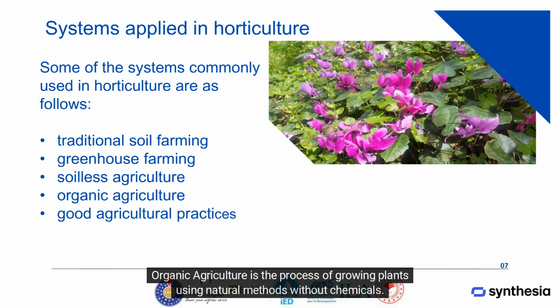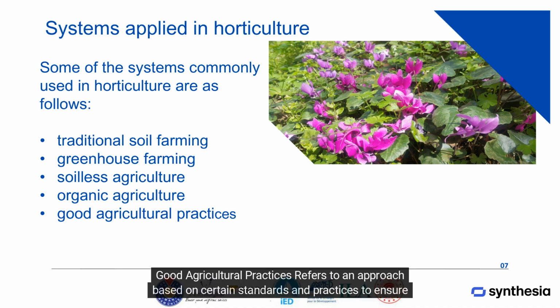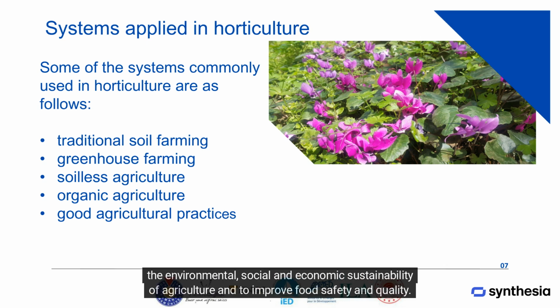Organic agriculture is the process of growing plants using natural methods without chemicals. Good agricultural practices refers to an approach based on certain standards and practices to ensure the environmental, social, and economic sustainability of agriculture and to improve food safety and quality.